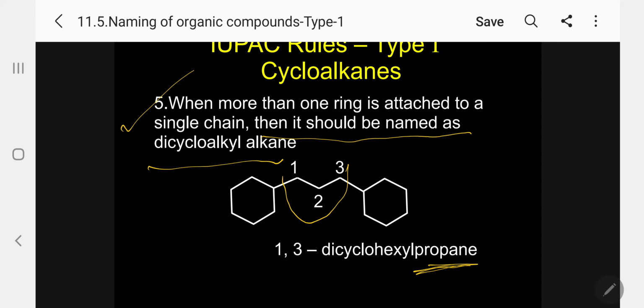On both sides there is a cyclohexane. Position 1 has cyclohexane, position 3 also has cyclohexane. So I can now write 1,3-dicyclohexylpropane. I can give the name for this one.